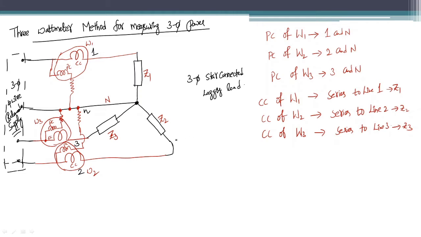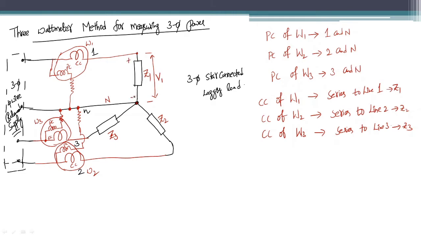Now let us give some names for these voltages. This is the voltage which is considered between line 1 and neutral, so I can consider this as V1, right?